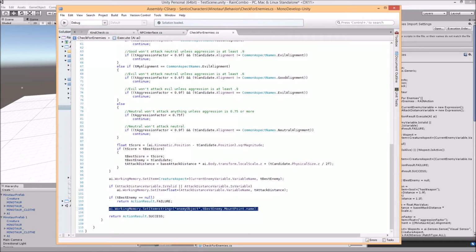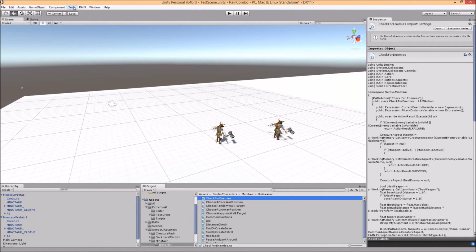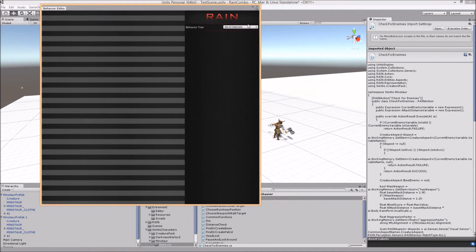So anyway, going back to this line, it is just a way to create a variable called enemy object that gets the name of the Minotaur prefab, the name of the game object. That was a little long-winded, sorry. But what we can do is go back to that behavior tree